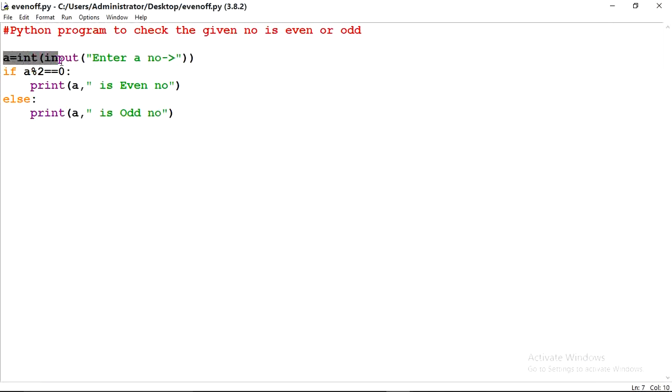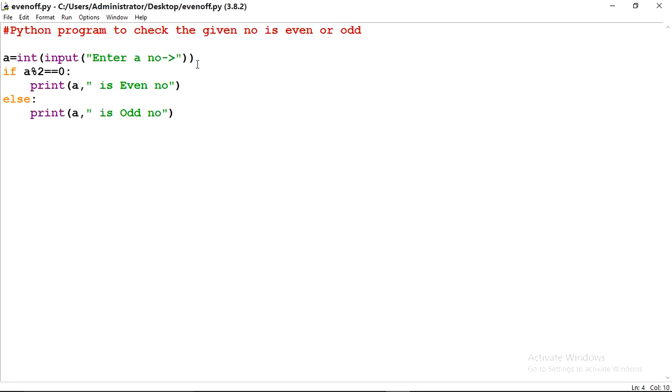So first of all, first line is for entering a number. Interpreter will ask for entering number just because of input function. Whenever you will write any number, it will take into string, and this int will convert this string into integer and store into a. After that, this line, if a mod 2, this is sign of mod, modulus, percentage sign is called modulus sign. If a mod 2 is equal to 0, here it will check the condition, value of a, whatever you will enter a number, it will come into a.